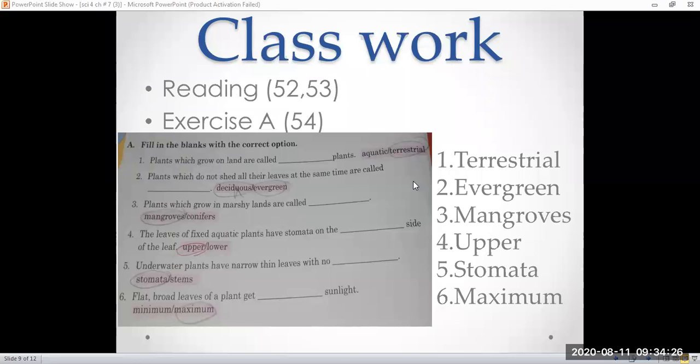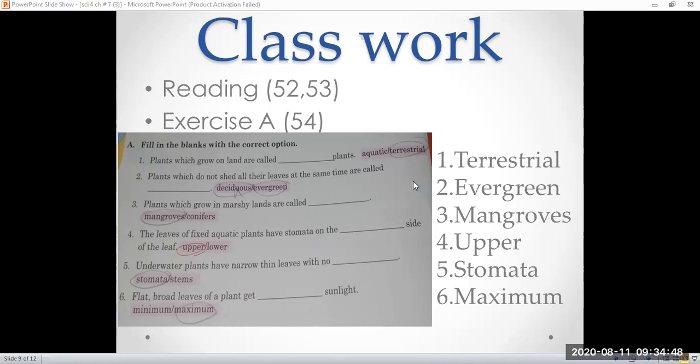Terrestrial plants. Second one, the plants which do not shed off their leaves at the same time are called the evergreen. Third one, plants which grow in marshy lands are called the mangroves. Fourth one,